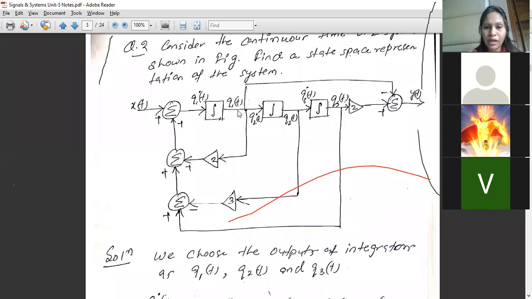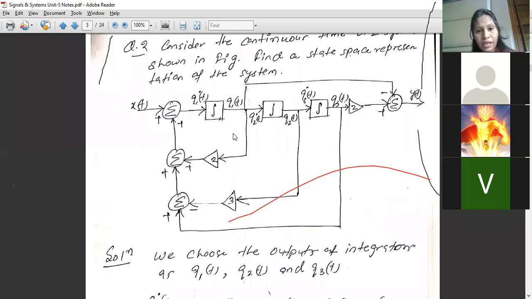Now the output of the first integrator block is again given to this multiplier and then to a summation block. This output is given to one multiplier and then to a summation block. From here, the output is given to the summation block as well. Now this is a little complicated, but still we'll try to solve it. Okay. Now we'll choose the outputs of the integrators. That is very important, the outputs of the integrators.